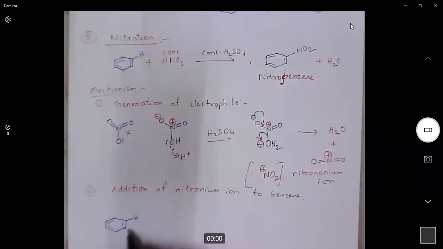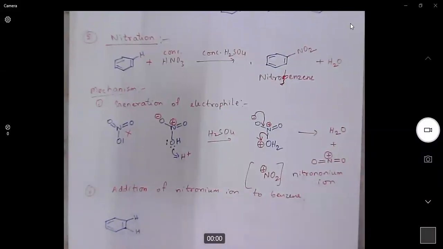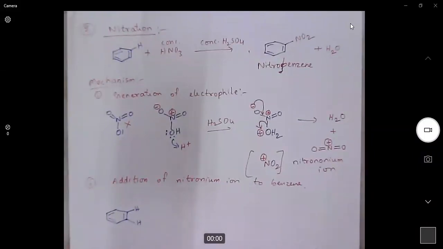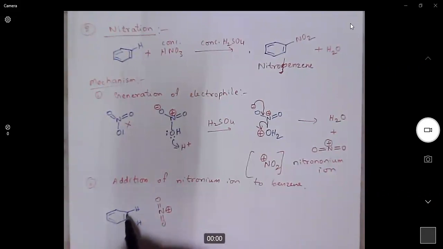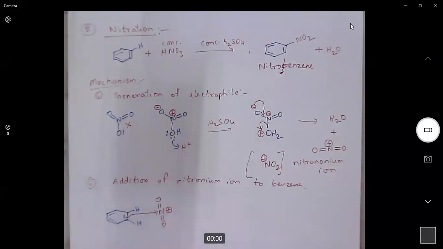As I said, I'll only represent these two hydrogens which are required here. Like in the previous case, the double bond will polarize towards either this carbon or this carbon. For example, if it is polarized towards this carbon, here we will get a positive charge, here we will get a negative charge. This negative charge will attack the positive charge.